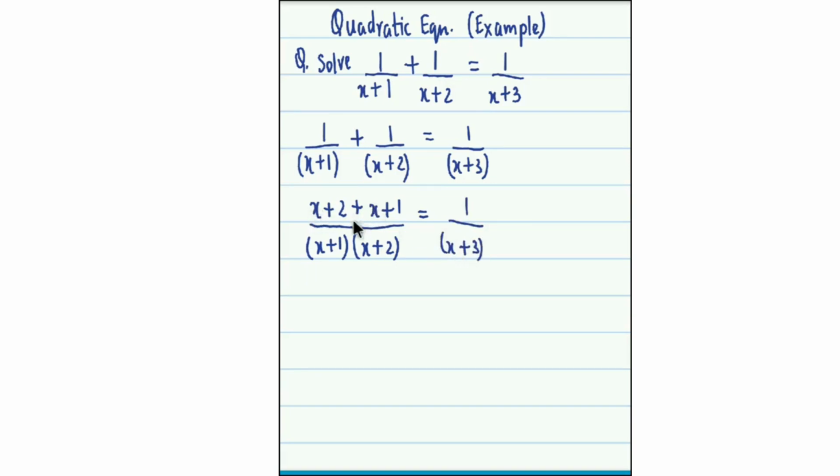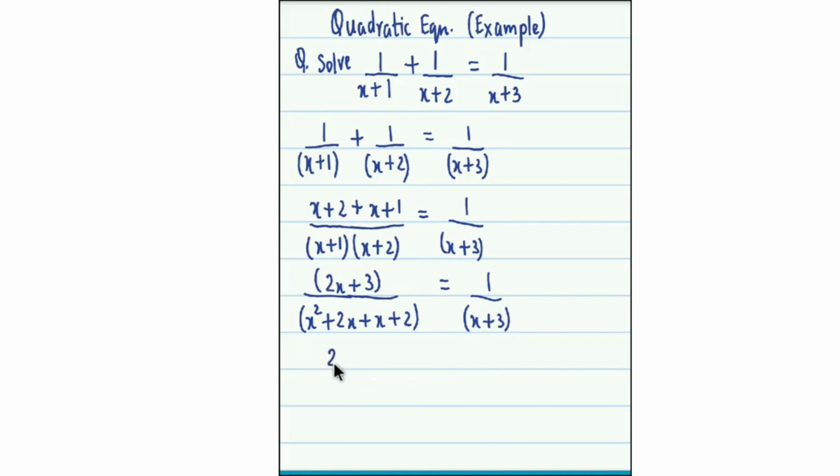Now if we add these terms over here, we obtain 2x plus 3 divided by, now let us multiply these two brackets. So we obtain x square plus 2x plus x plus 2, and on the right hand side we have 1 upon x plus 3.